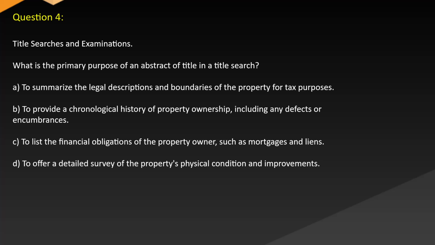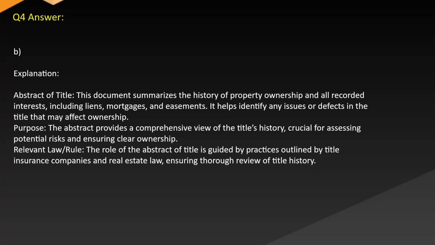Answer. B. Explanation. Abstract of title. This document summarizes the history of property ownership and all recorded interests, including liens, mortgages, and easements. It helps identify any issues or defects in the title that may affect ownership. Purpose. The abstract provides a comprehensive view of the title's history, crucial for assessing potential risks and ensuring clear ownership. Relevant law rule. The role of the abstract of title is guided by practices outlined by title insurance companies and real estate law, ensuring thorough review of title history.